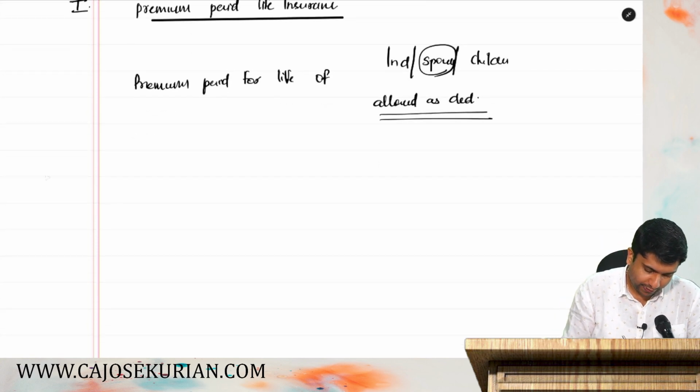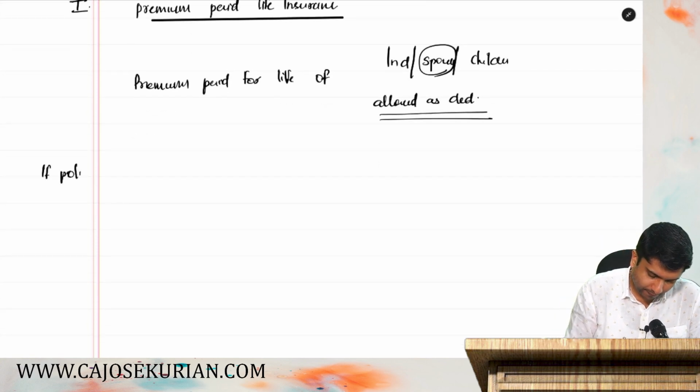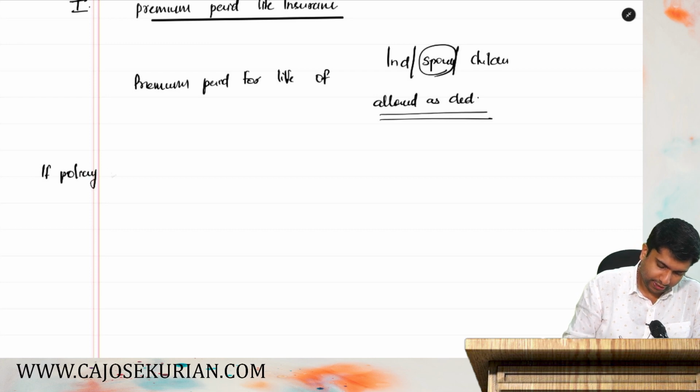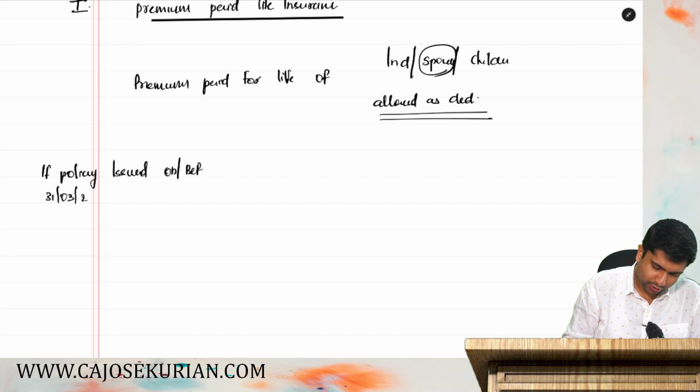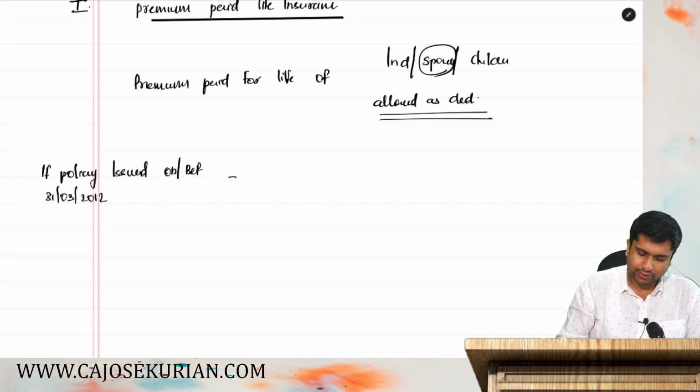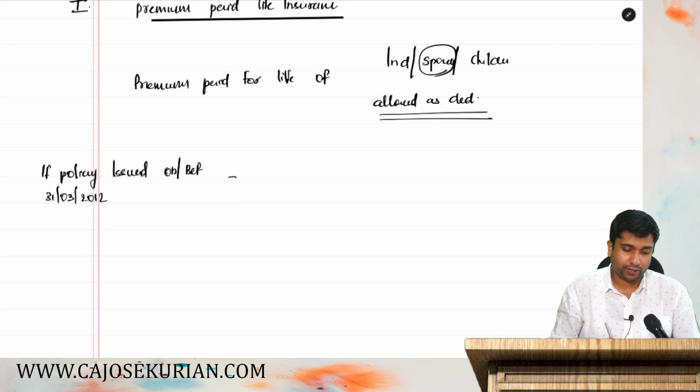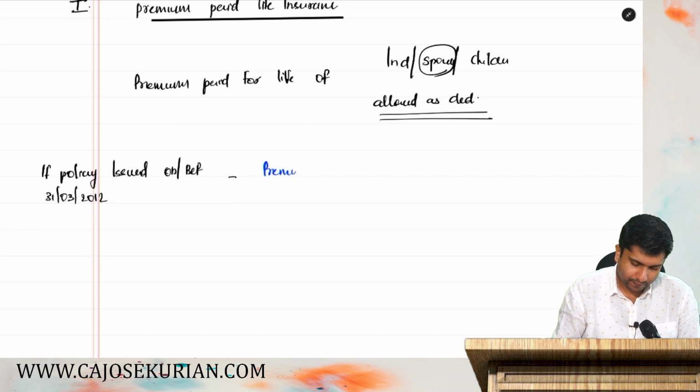Starting with the first one, if the policy is issued on or before 31st March 2012, how much is the deduction? The department says premium paid up to 20% of sum assured.